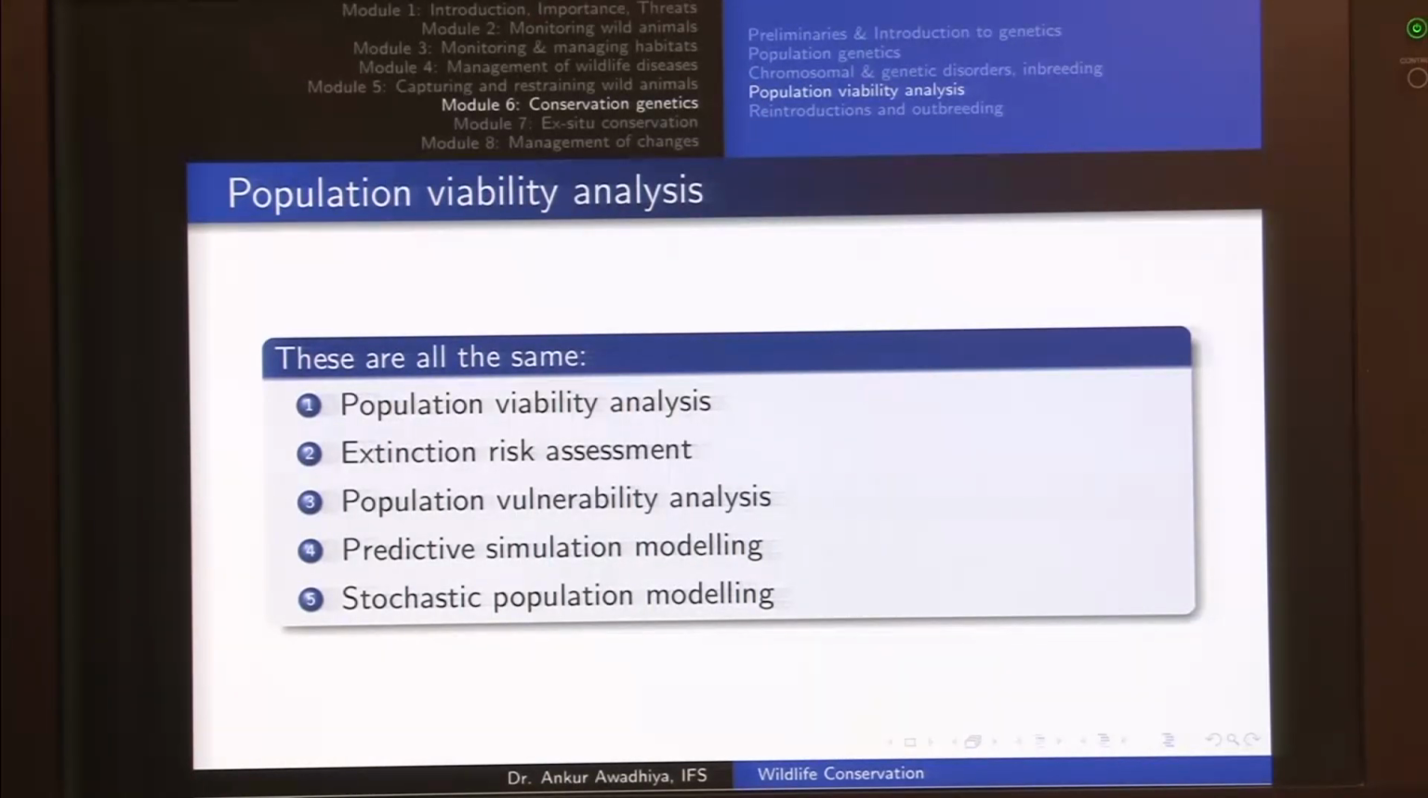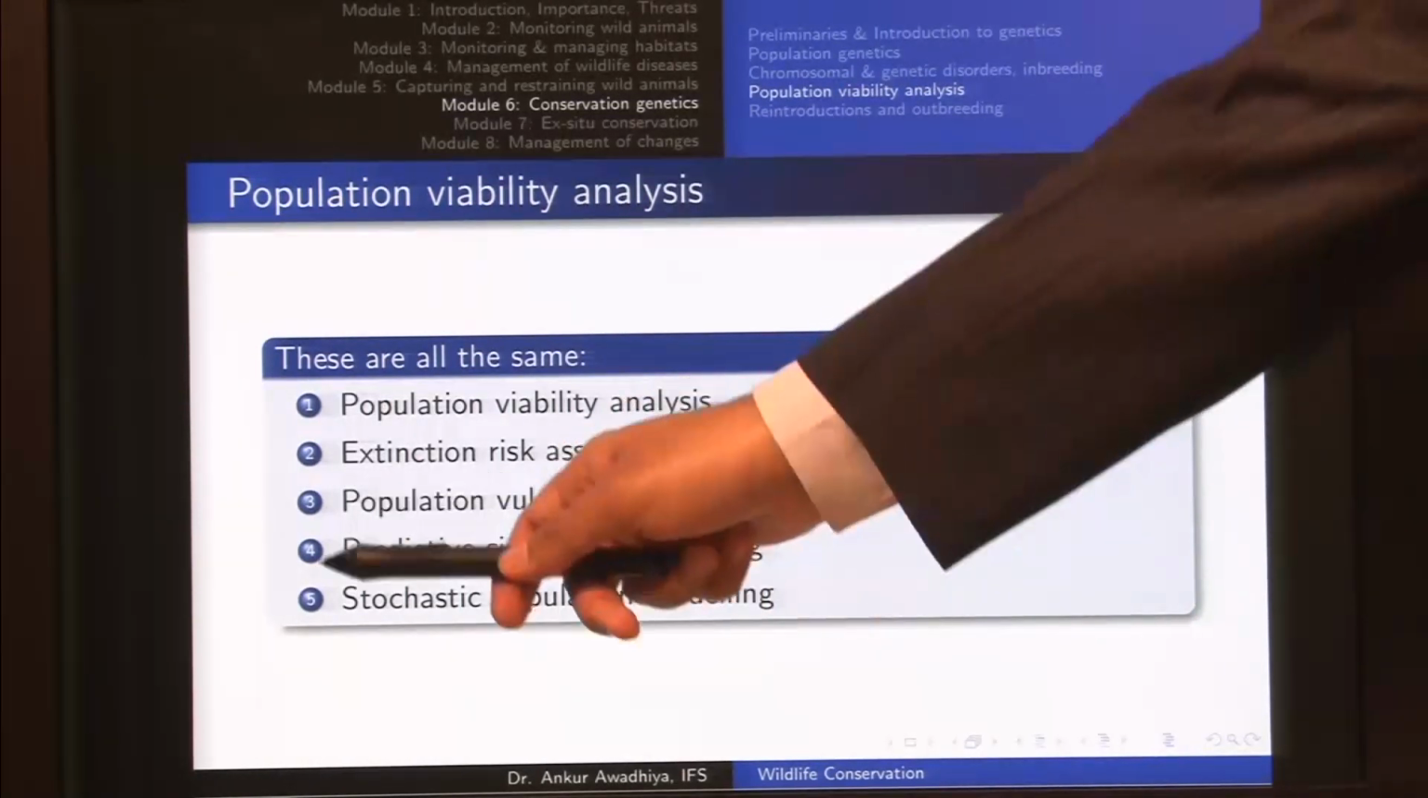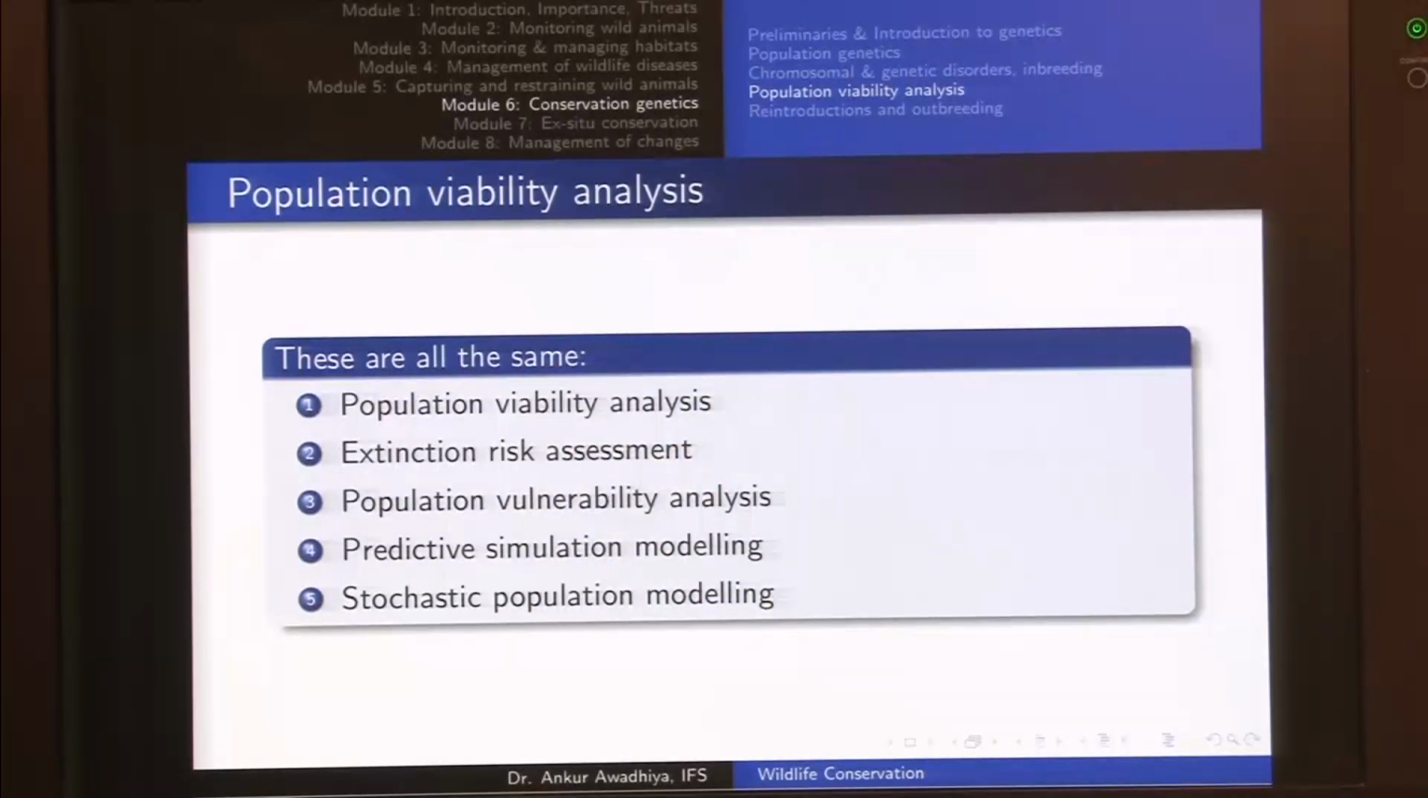Next is predictive simulation modeling. In this case we are doing a simulation and modeling to predict the future of the population. And next is the stochastic population modeling, because we are using stochastic phenomena to model our population to understand how this population will behave in the next few years.